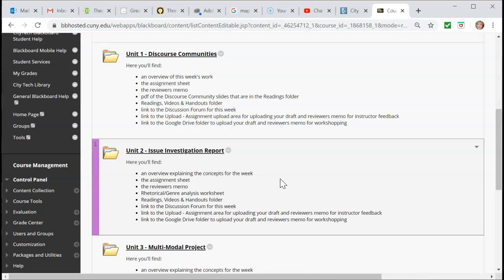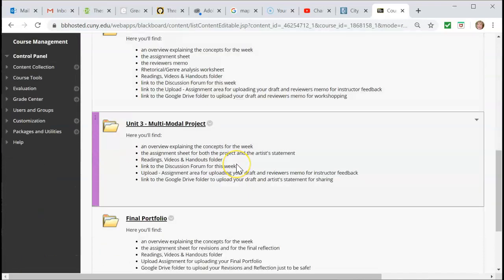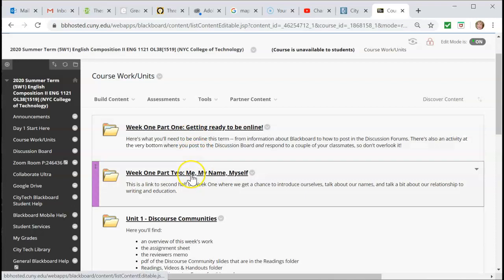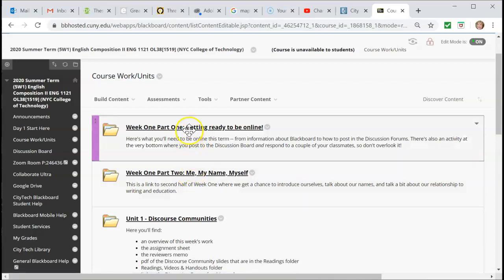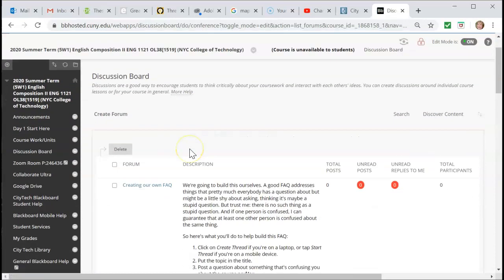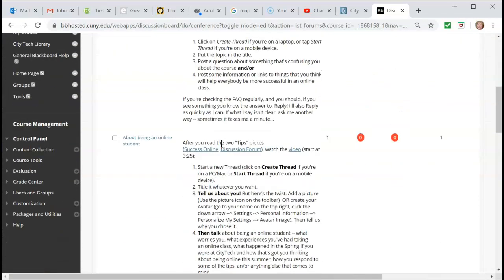There'll be a place to upload assignments for me to give you feedback on. There's a folder for readings, videos, and handouts, and then other stuff that you're going to need for the work of that unit. So they're all right here. Again, Unit 1 and Part 1 and Part 2 of Week 1 are a little bit different. We'll get there.